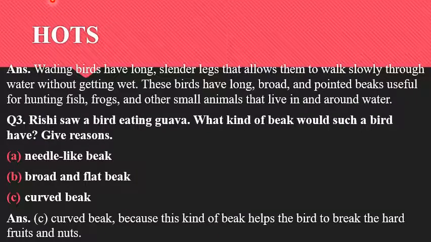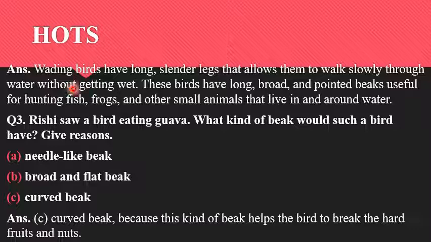Let's see. Wading birds have long slender legs that allows them to walk slowly through water without getting wet. Wading birds. Example, just now we have seen cranes, sandpipers, herons. These are the wading birds. And these birds have a long legs with a long thin toes.